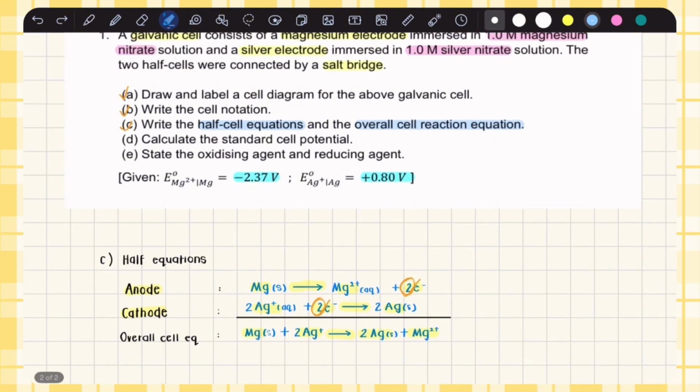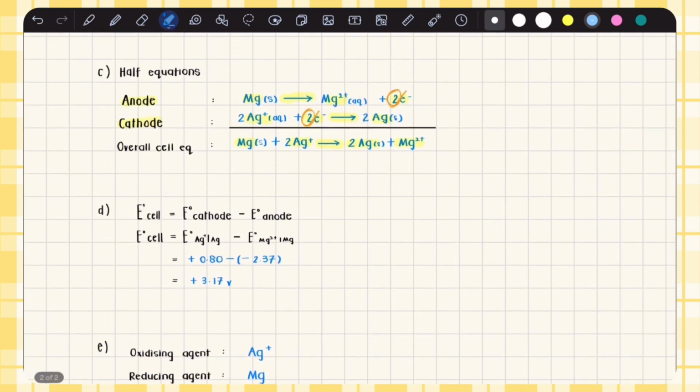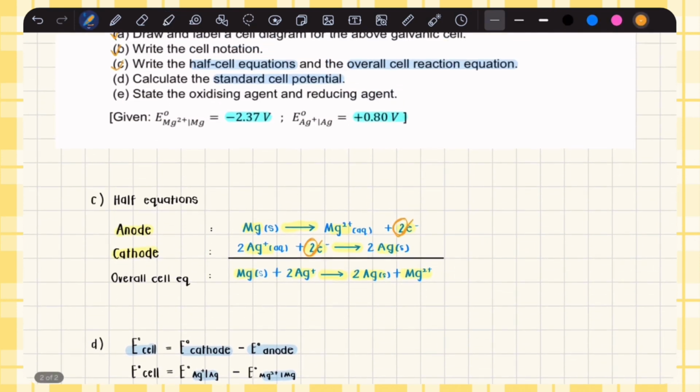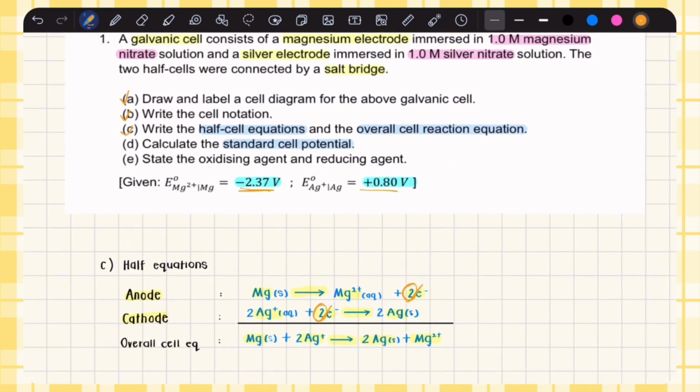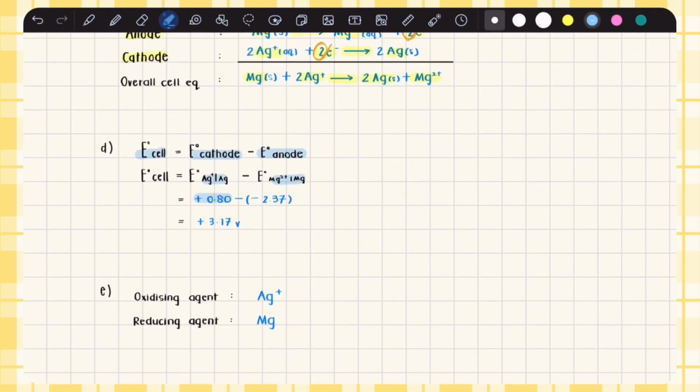Moving on to question D, calculate the standard cell potential. To calculate the standard cell potential, we need to remember the formula: E0 cell equals E0 cathode minus E0 anode. We already know that the cathode is Ag and the anode is Mg, right? So we just need to substitute back the given E0 values. You will get positive 0.80 minus negative 2.37, and the answer would be positive 3.17 V.